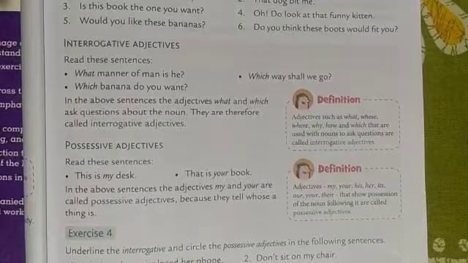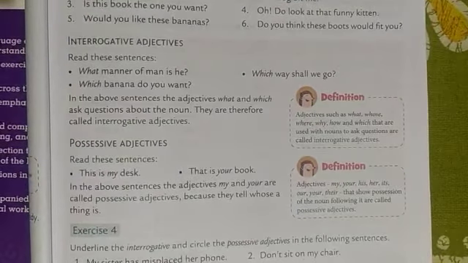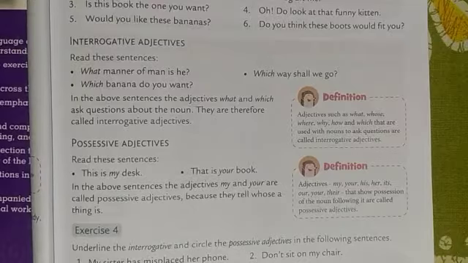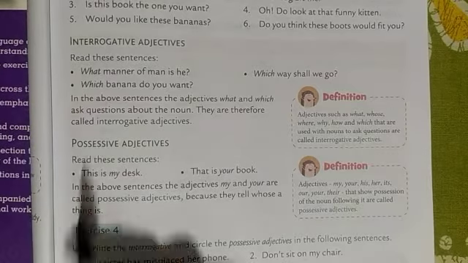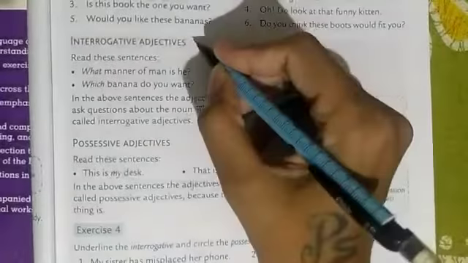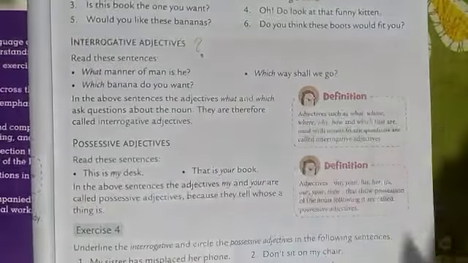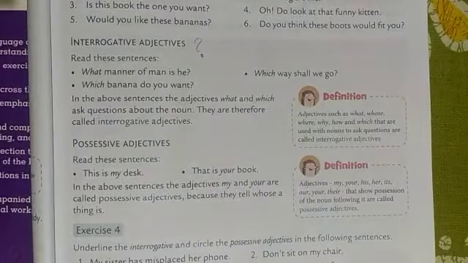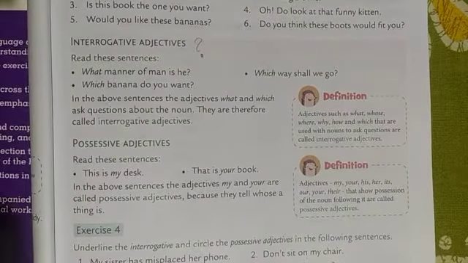So we were doing adjectives and we have done quality of adjective, quantity and number of adjective and demonstrative adjective. Okay, so three we have done and the remaining two are interrogative and possessive. So today we are going to do interrogative adjective. Interrogative adjective, the simplest one that always asks questions and ends with a question mark. Okay, very simple it is. You don't have to get so much confused in this. Interrogative means it asks questions.